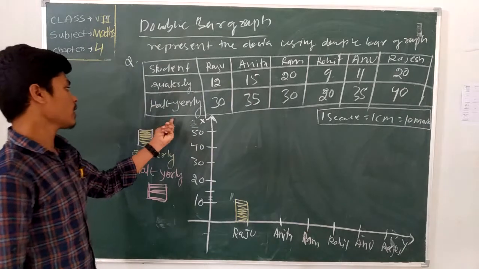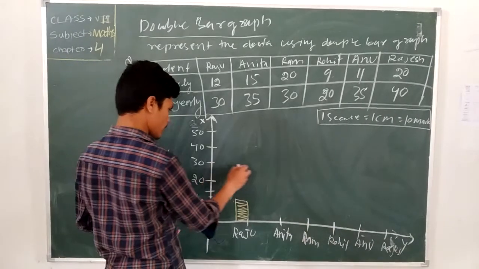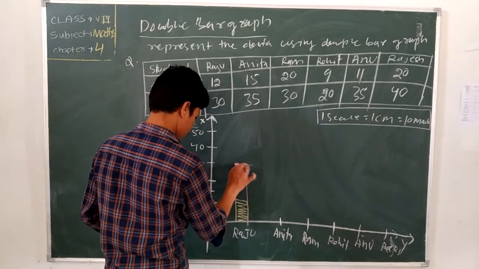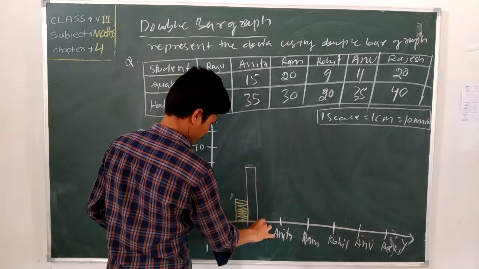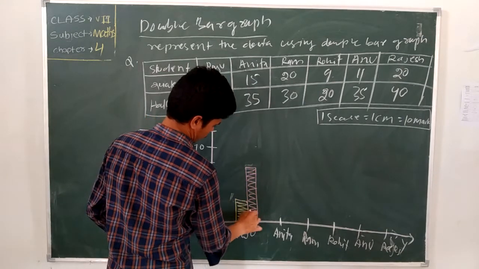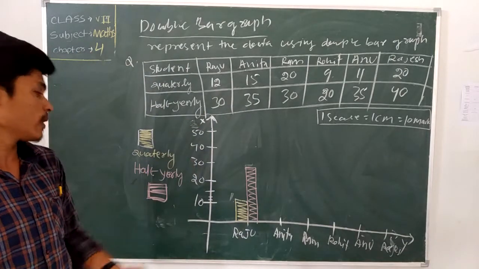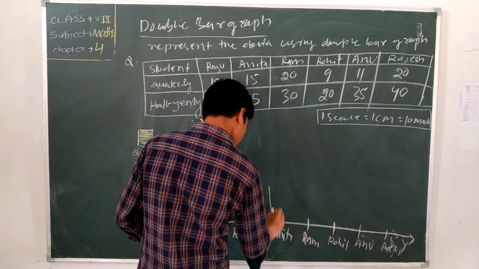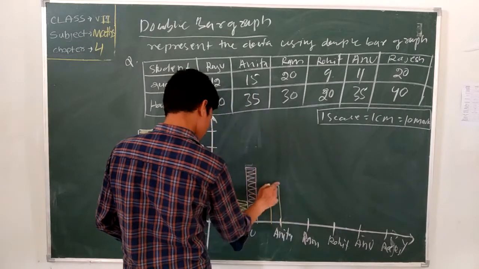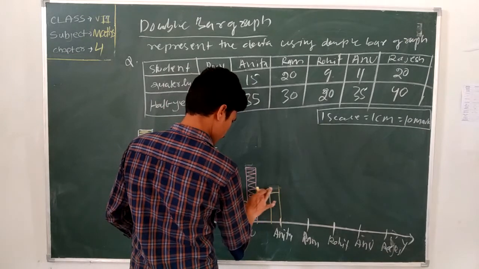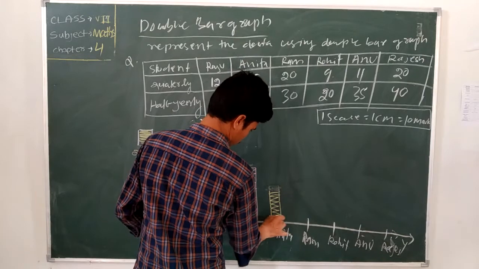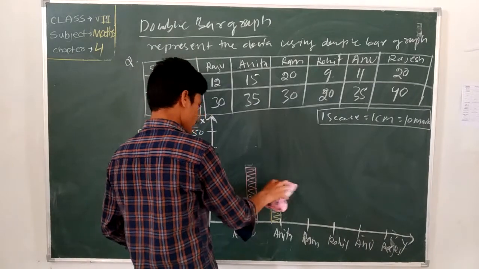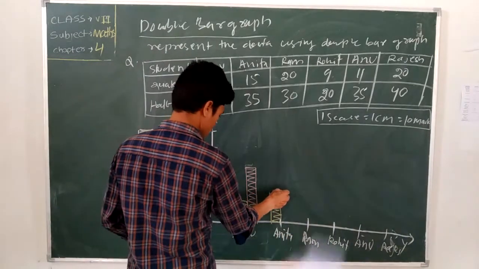Then half yearly, how many marks was it? 30 marks. Where is 30? 30 is there. Okay. Same here, Anika got in quarterly how many marks? 15 marks. 15 marks is there. And in half yearly, how many marks did she get?